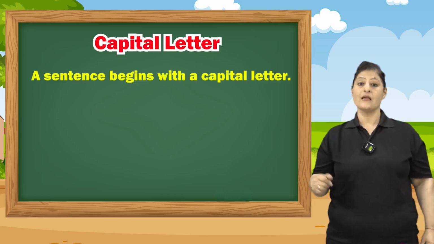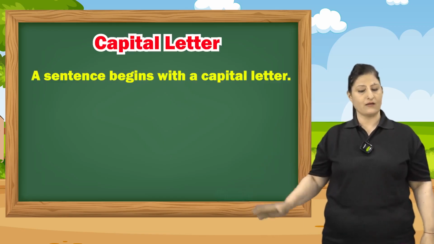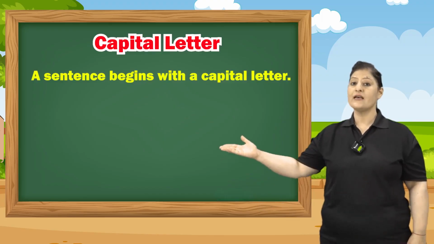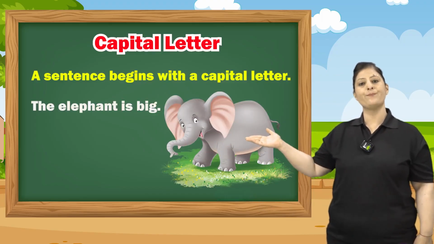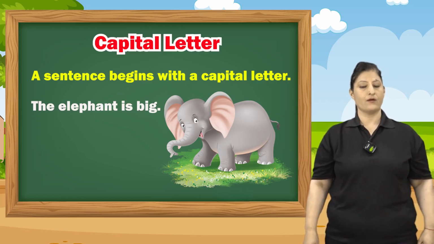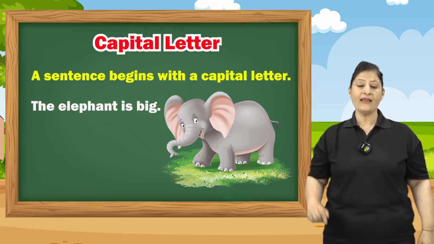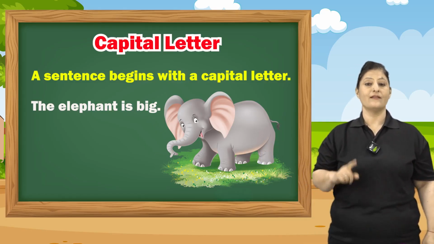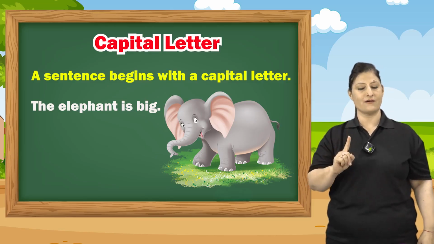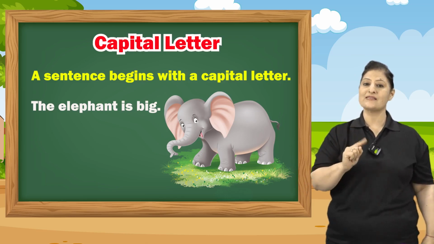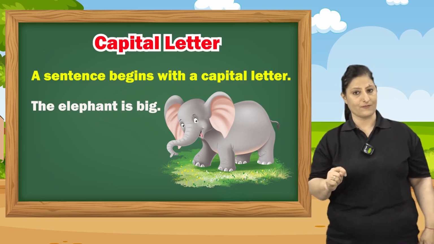A sentence begins with the capital letter. You can always see a sentence. The first sentence is, the elephant is big. Notice the first word. That is the, and in the, T is capital. The first letter of the sentence is always in capital letter.